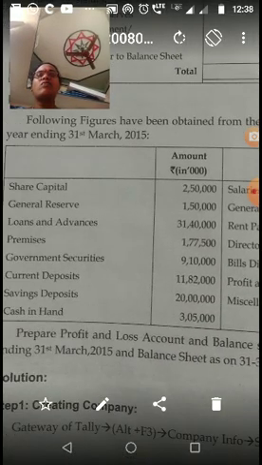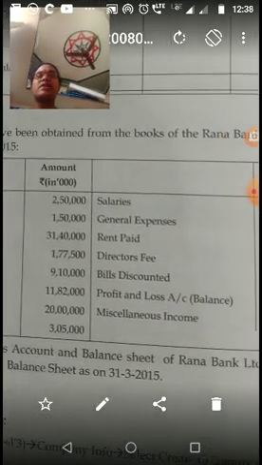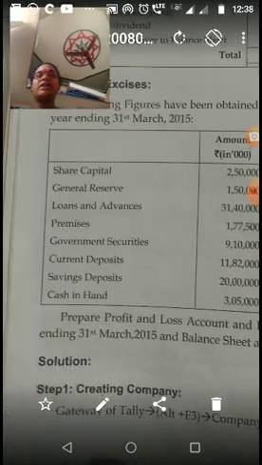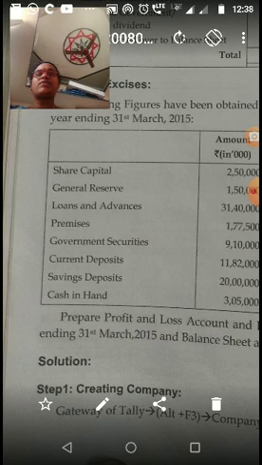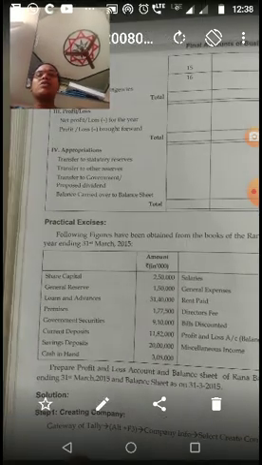So here we prepare the final accounts of the banking company. Prepare the profit and loss account of Rana Banking Limited for the year ending 31st March 2015 and the balance sheet as on 31st March 2015. Now, the solution for this problem in Tally.